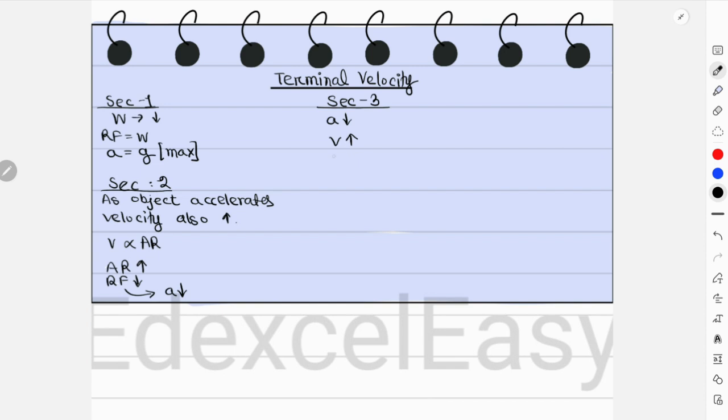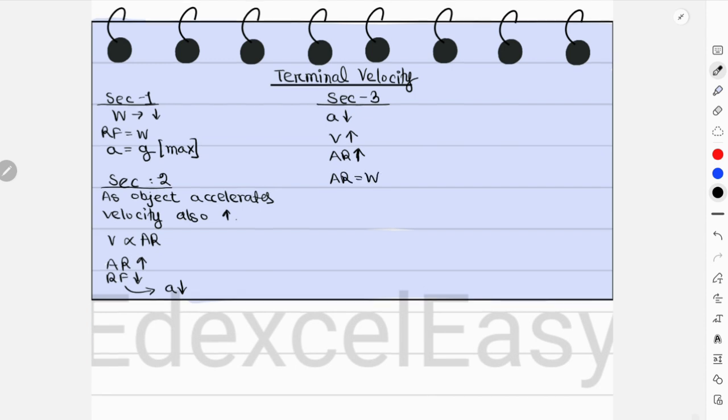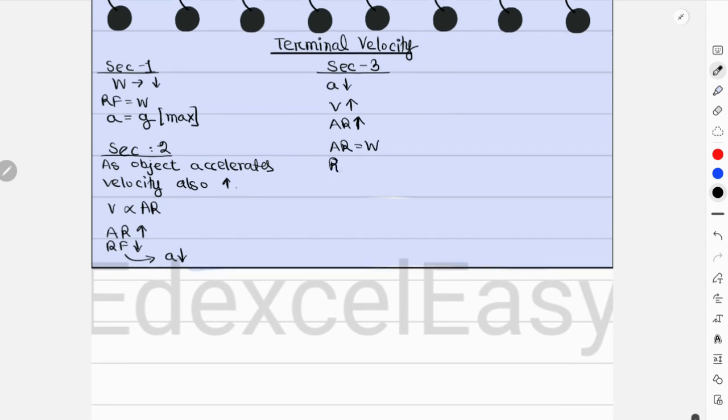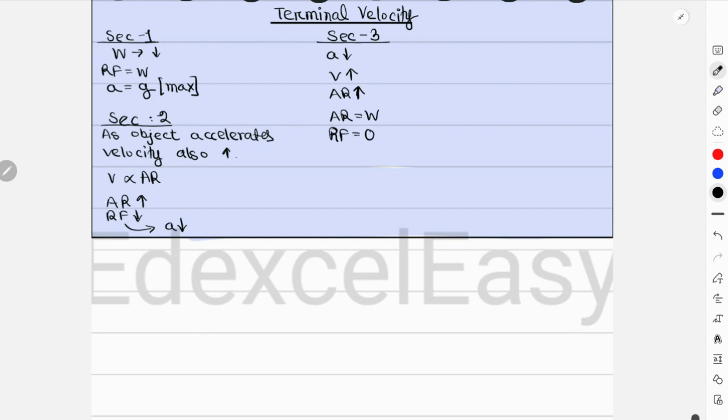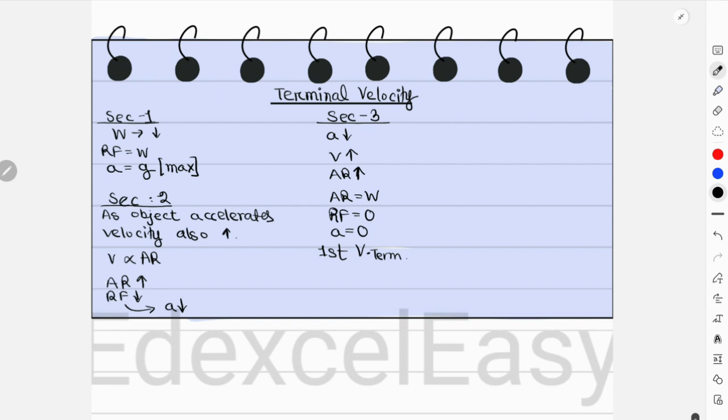If velocity keeps on increasing, air resistance will keep on increasing until it becomes equal to your weight. And then again the resultant force becomes 0. As there is no resultant force, all the downward force is cancelled out by the upward force, air resistance, and acceleration is 0. So first terminal velocity is reached, V term.